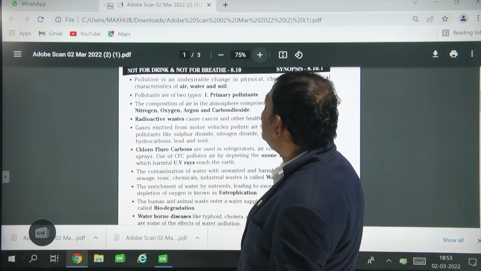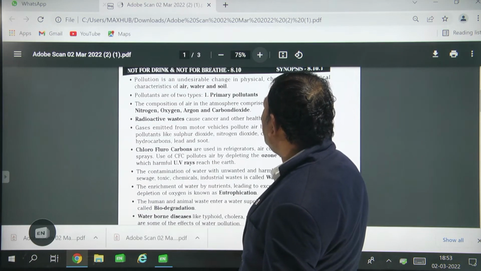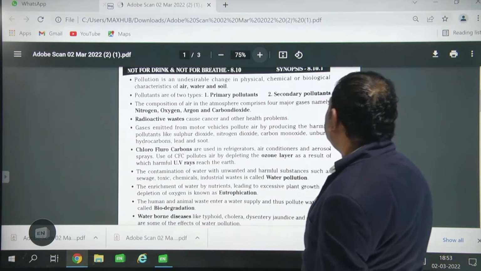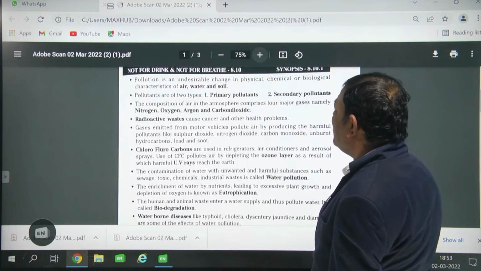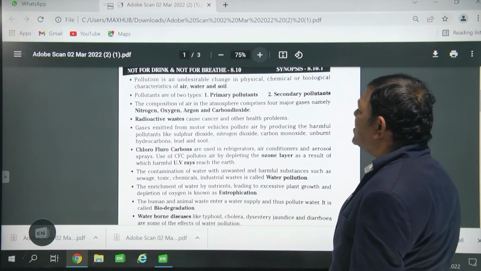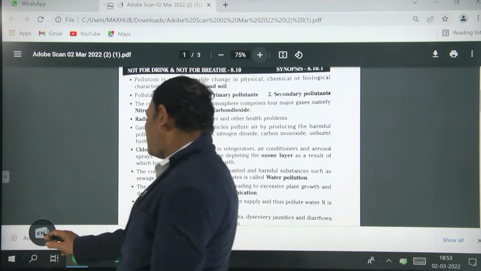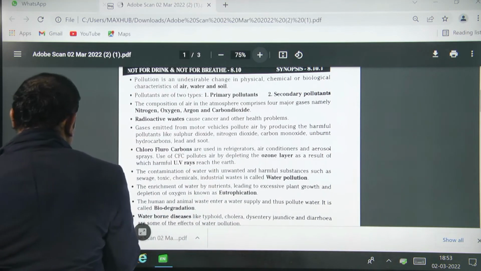Next, the composition of the air in the atmosphere comprises four major gases, namely nitrogen, oxygen, argon and carbon dioxide. You already know this very well.